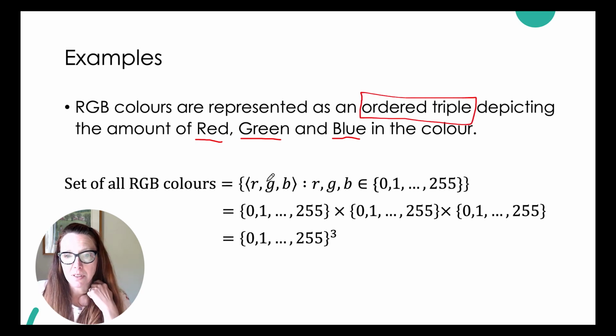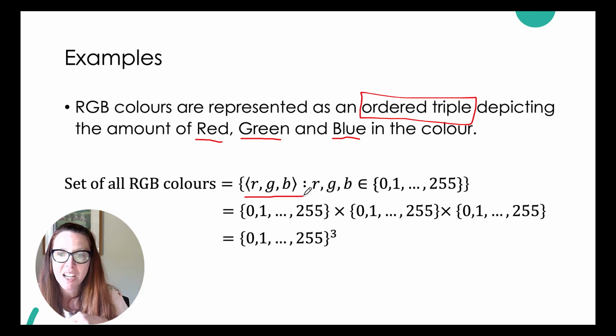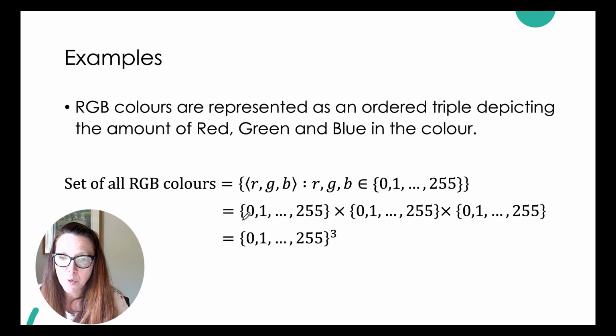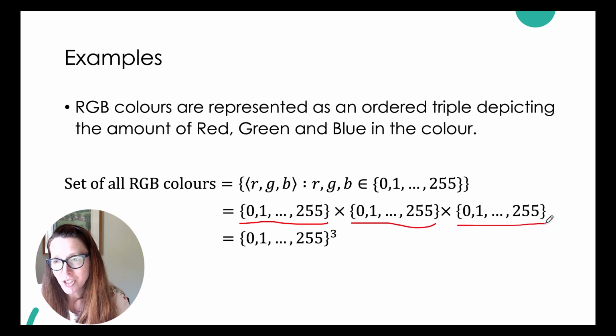And that ordered triple, represented here as the sequence RGB, allows the values R, G, and B to range from 0 to 255. And the way that we craft that landscape of ordered triples that these values can take on is we look at the Cartesian product of the set 0 to 255 crossed with the set 0 to 255 crossed with the set 0 to 255.